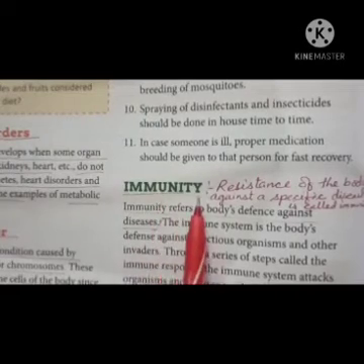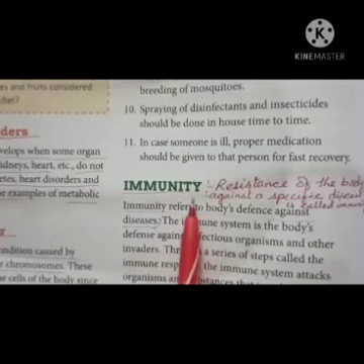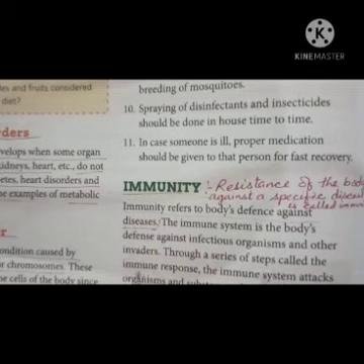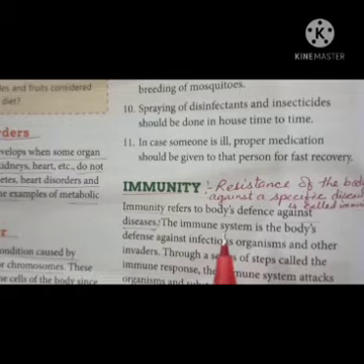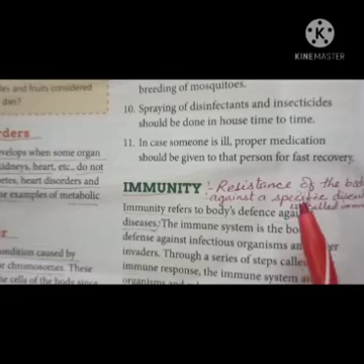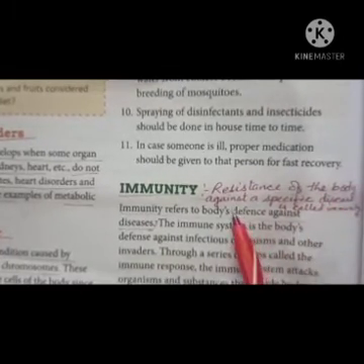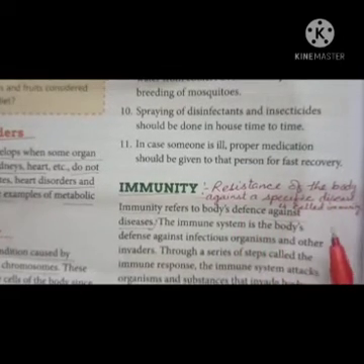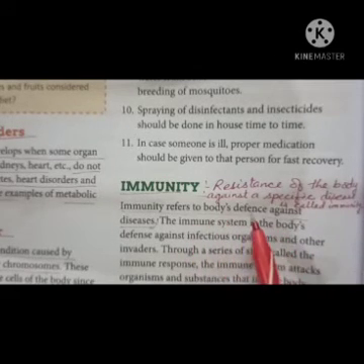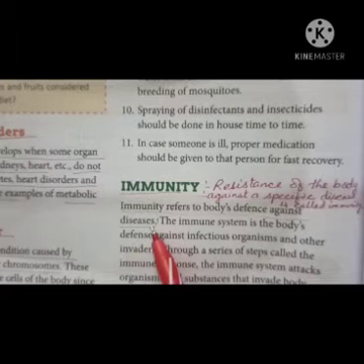Now next is immunity. This word I think you have heard a lot during these last few months: if your immune system is strong, then you can easily fight against any disease, or you will not suffer from any disease. So what is immunity? Immunity is the resistance of the body against a specific disease, right? And actually it refers to the body's defense against a disease.